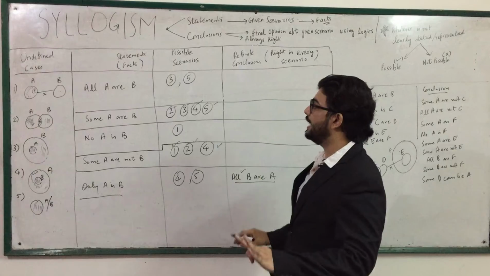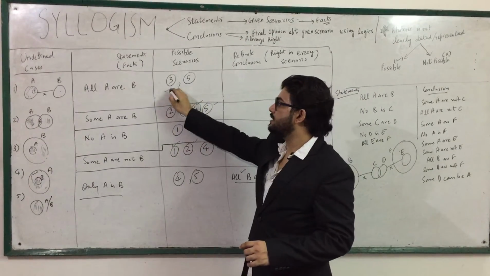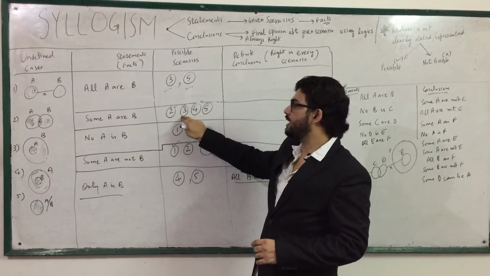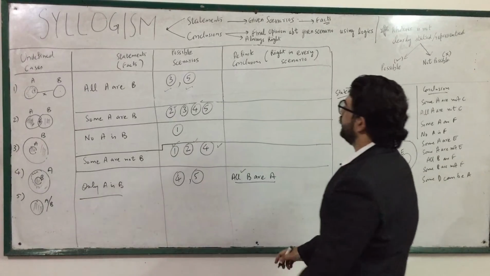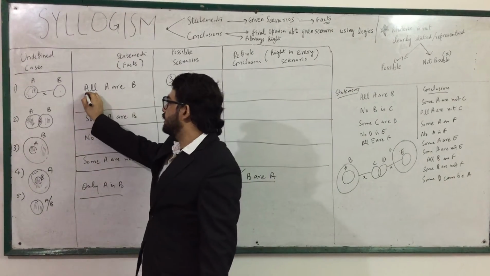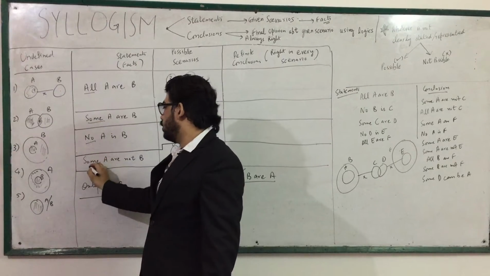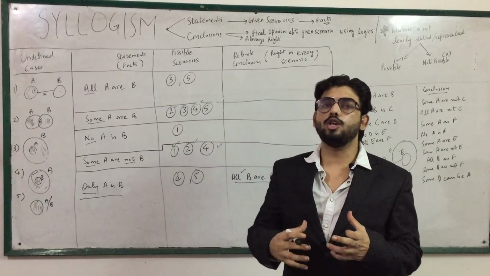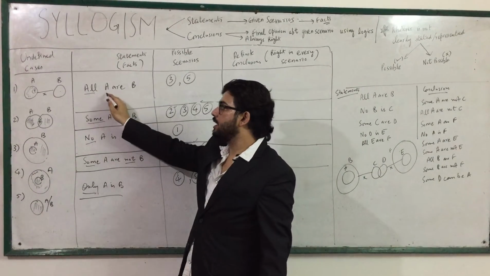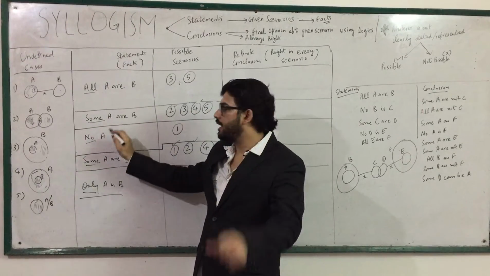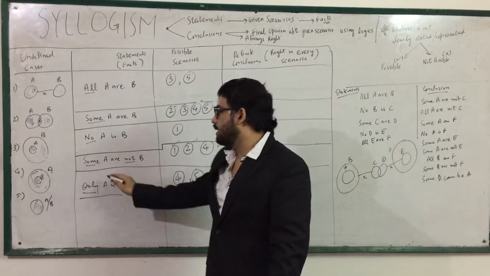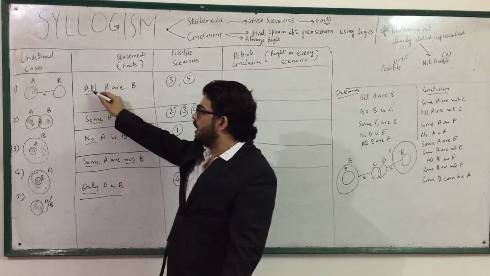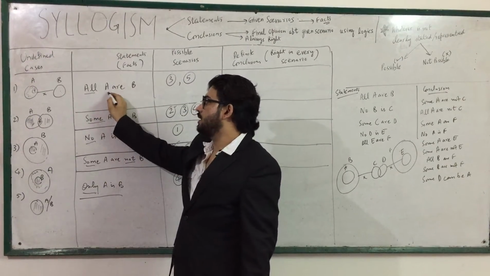Now, definite conclusions are those conclusions which are right in all the scenarios. It has to stay right in this scenario also and in this scenario also. In the second case, it has to stay right in this scenario, this scenario, this scenario, and this scenario. These words, all, some, no, some not, and only, are called quantifiers because they tell us about the quantity of something. All A means all of A, some A means some A, no A means none of A, some A not means some A not, only A means only about A. So these quantifiers are always talking about the first component.